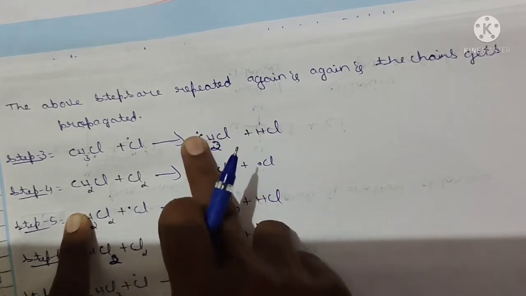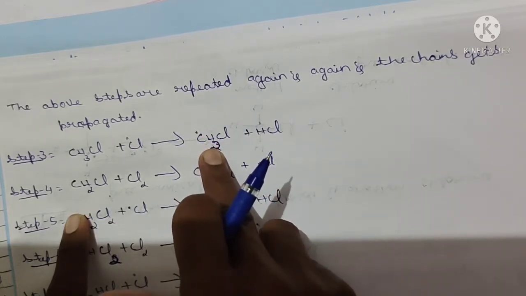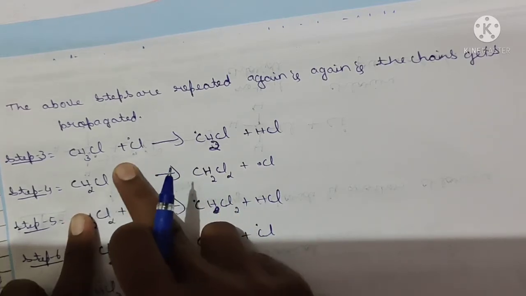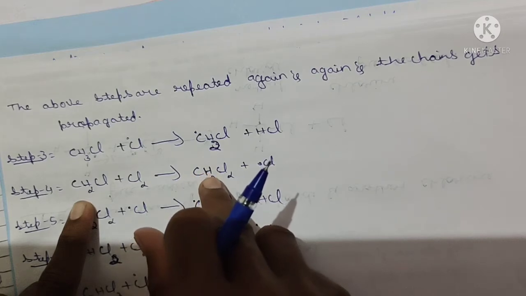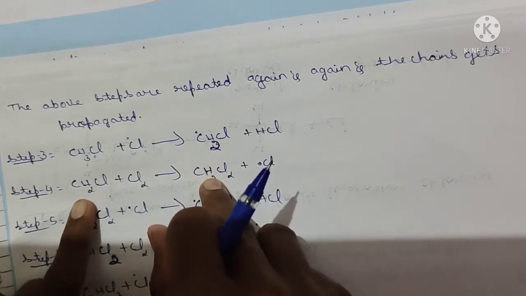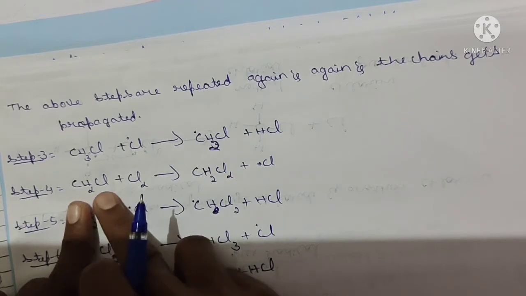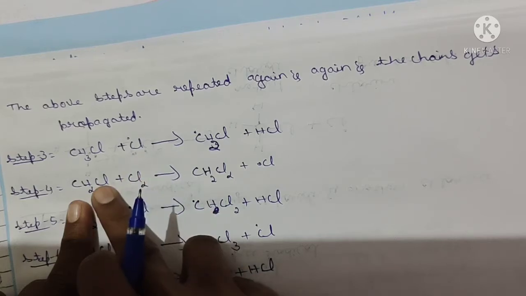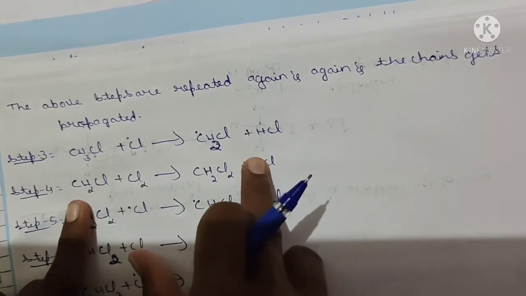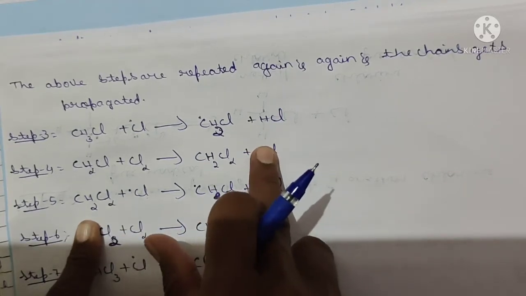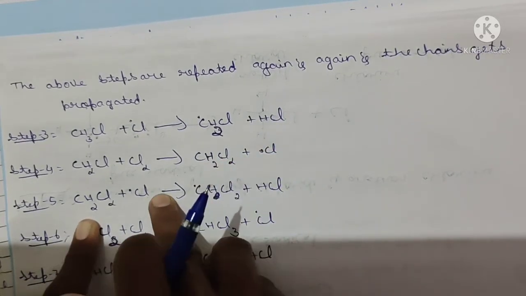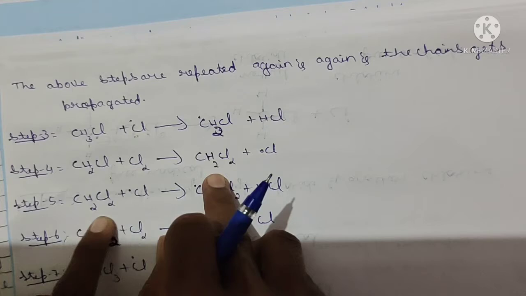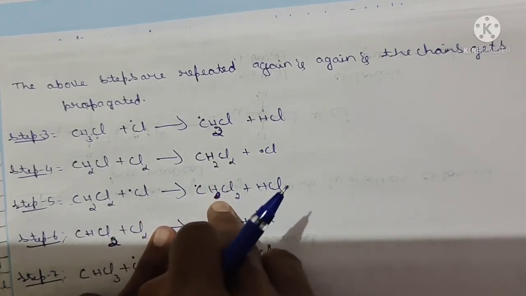This CH2Cl combines with one more molecule of chlorine, and it forms dichloromethane. How? CH2Cl with Cl2: one chlorine attaches to this, and the one remaining converts to a free radical. Now this free radical attacks, and combines with this, and forms CHCl2.